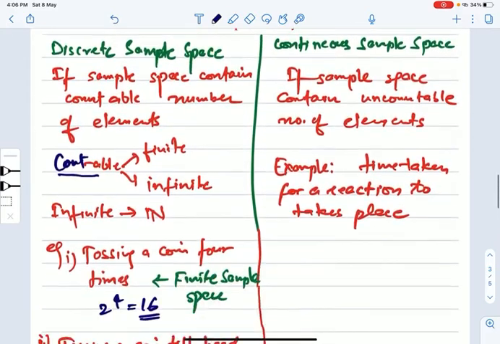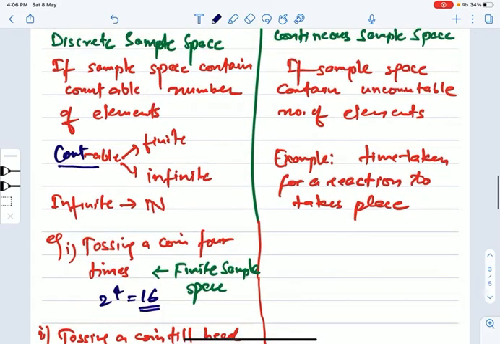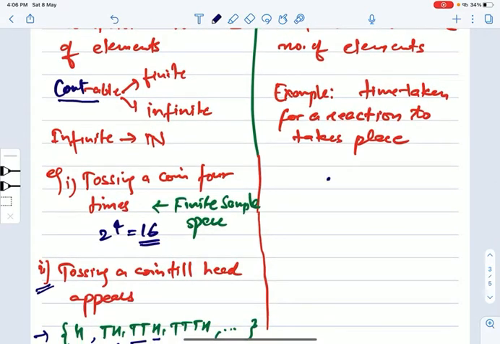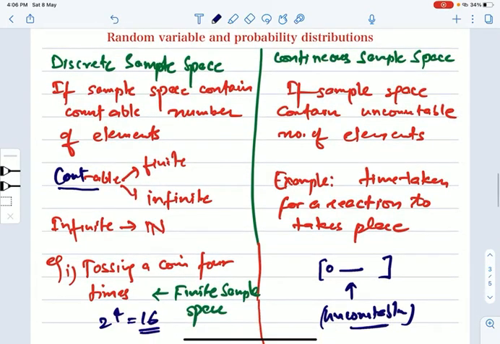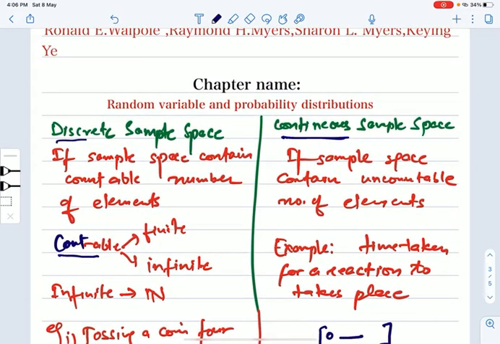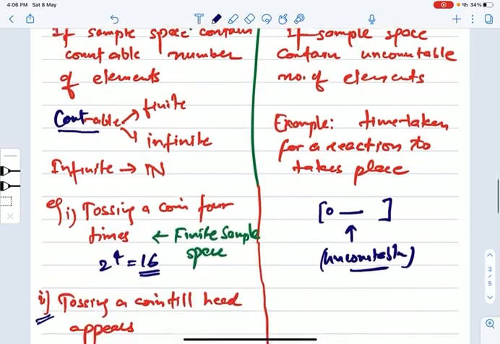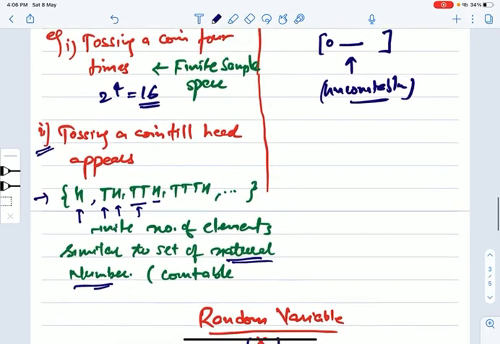On the other hand, suppose you are doing an experiment, and you are measuring the time taken for a reaction to take place. So it can be anywhere from 0 to some value; it will be some sort of interval, right? An interval, you know that it is uncountable. How many elements are in an interval? You can't count them, right? So an uncountable number of elements will be there. That means your sample space will become a continuous sample space, and the name also suggests continuous, okay. That means there will be no breakage. And discrete means there will be some gaps, right? So this is a common distinction that you can make from their names.